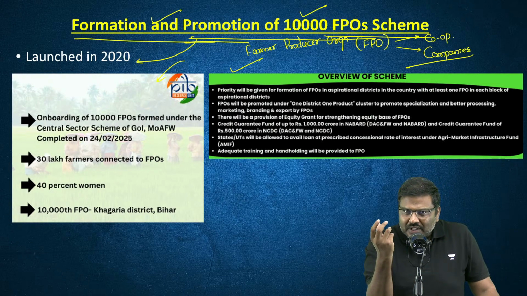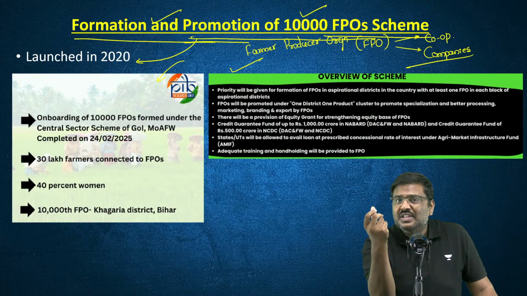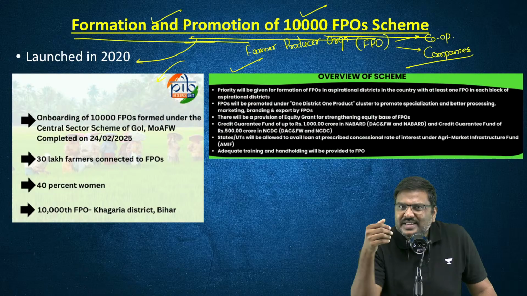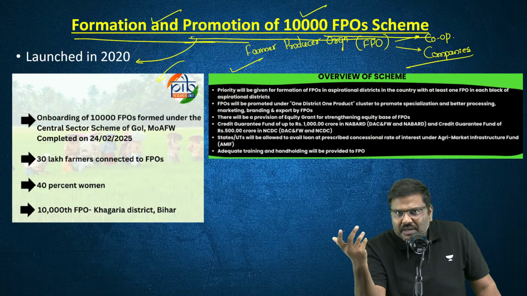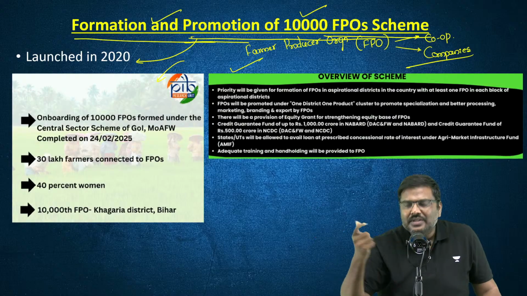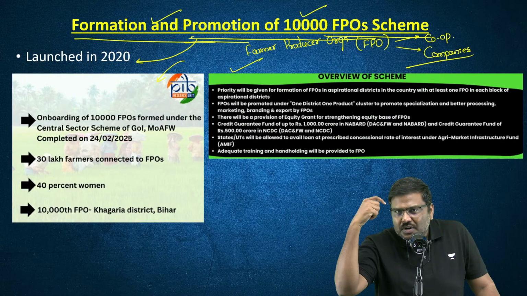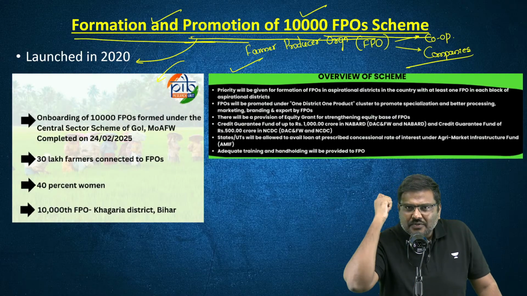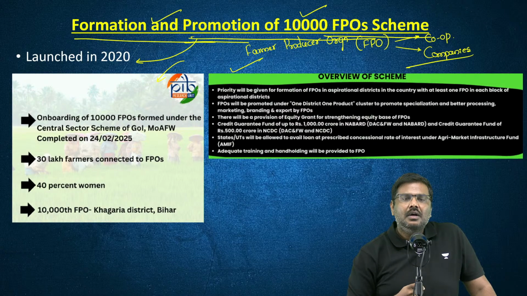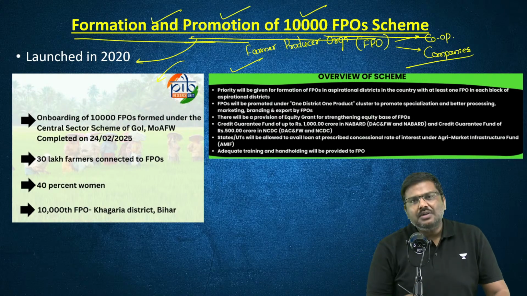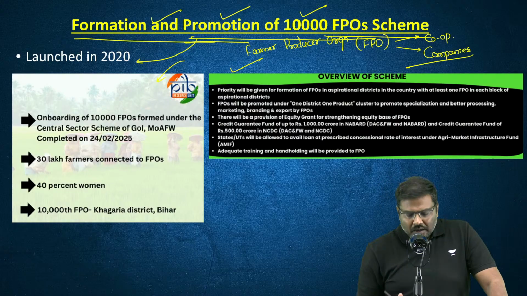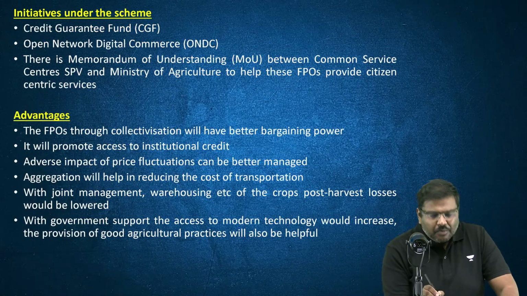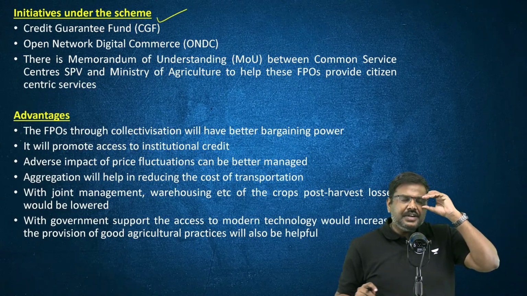The argument of the government is to promote the formation of these groups, which will always improve the situation of the farmers in terms of performance, in terms of access to institutional credit, in terms of selling in the market, in terms of revenue capacity. So the scheme has been launched 5 years ago now. It has already achieved the target. So these are certain important points under this initiative.